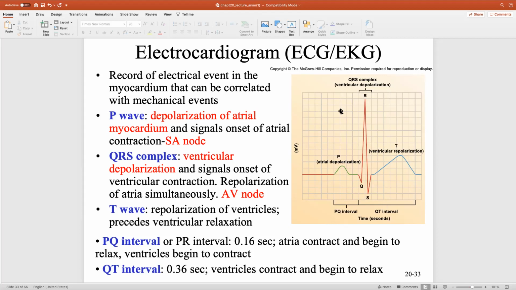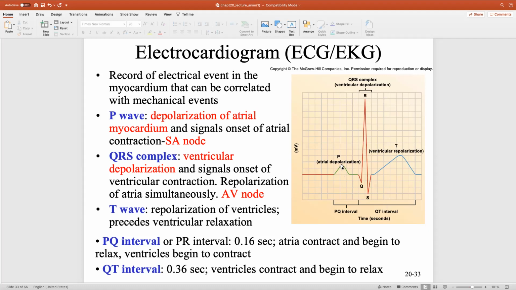In an EKG, we should see electrical discharge. The first discharge is when the atria depolarizes. Keep in mind, like skeletal muscles, cardiac muscles need to depolarize before they contract. So when you depolarize, it's like you're turning that muscle on. As you're turning the muscle on, you release calcium. The calcium has to take time to bind to troponin.